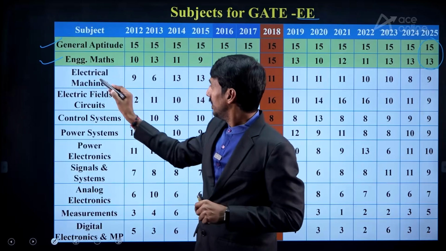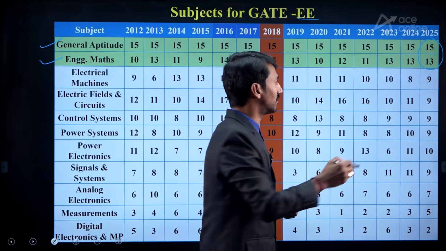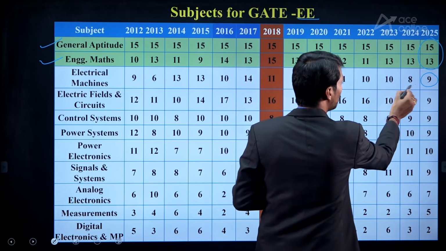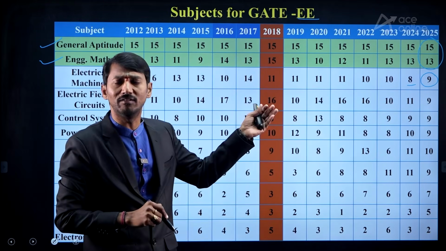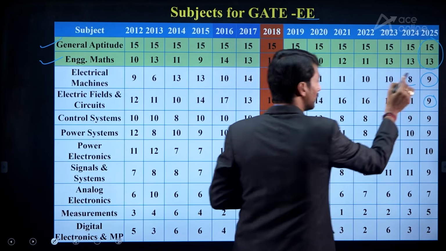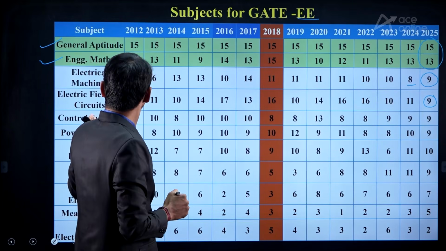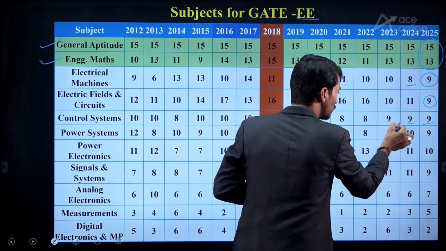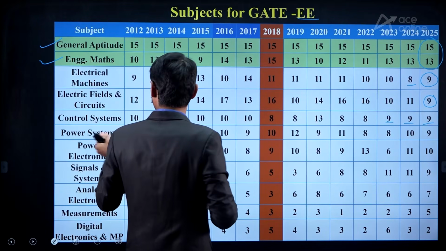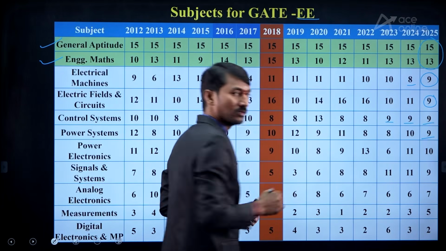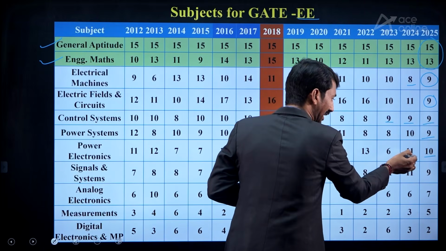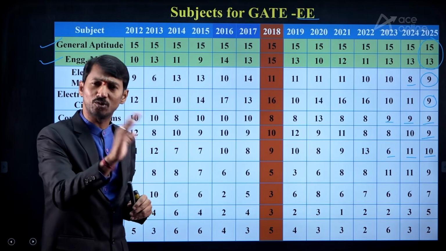And after that, in the electrical machines subject, what is the general weightage? 9 marks in the last year. Before that, 8 marks, and then 10, 11, etc. Approximately we can say around 10 marks. After that, electric circuits and fields, approximately 9 marks. Control systems, 9 marks, consecutively 9, 9, 9 almost every year, so it is also around 9 to 10 marks. Power systems also around 9 to 10. Next, power electronics, 10, 11, before that 6 marks, so it is also around 10 marks.